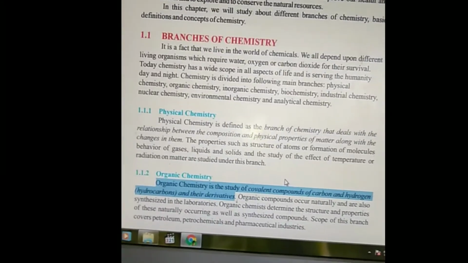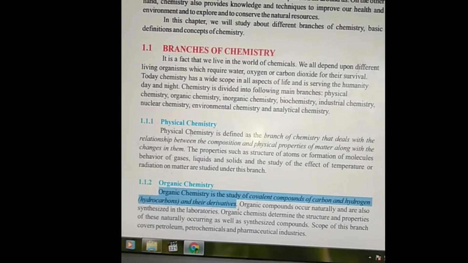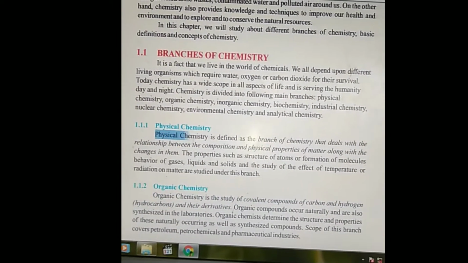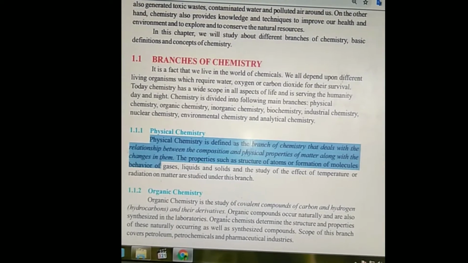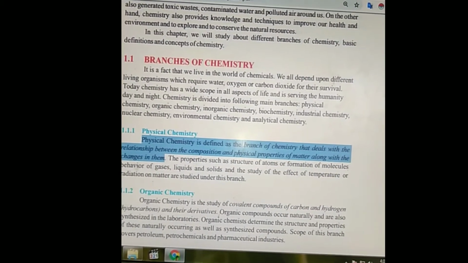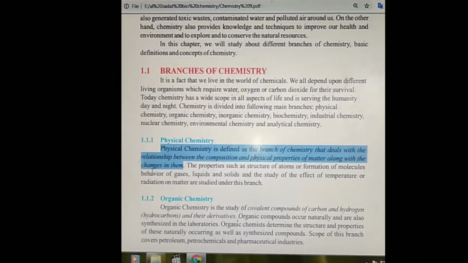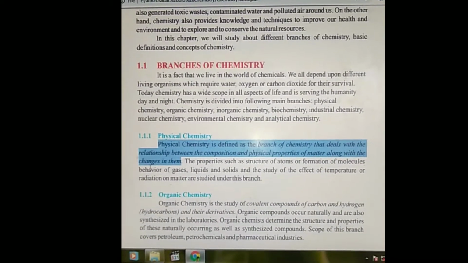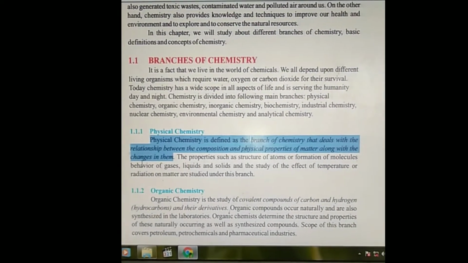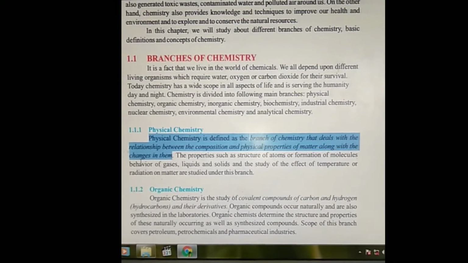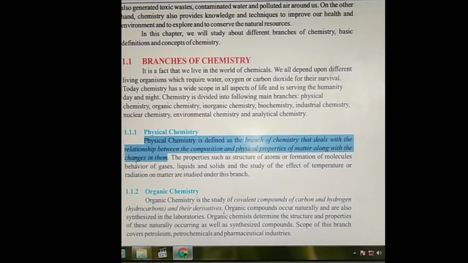We're going to discuss the branches of chemistry here. The first branch of chemistry we are going to discuss is physical chemistry, and the definition of physical chemistry is in these lines. This is the definition, and the students of 9th class can attempt these lines. Physical chemistry is defined as a branch of chemistry that deals with the relationship between composition and physical properties of matter along with the changes in them.